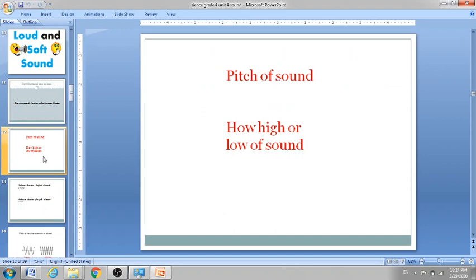Now, pitch of sound. What's the meaning of pitch of sound? Pitch of sound means how high or low the sound is. And the pitch of sound is different from one instrument to other instruments. Sometimes it will be high, other times it will be low. We can change the pitch in the same instrument by changing something. We will discuss it later.